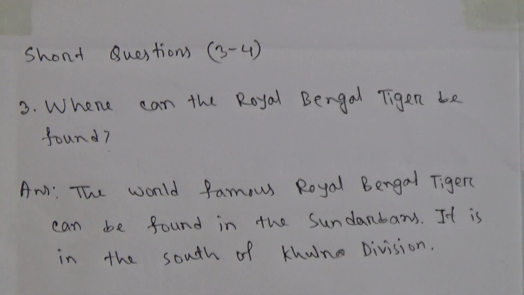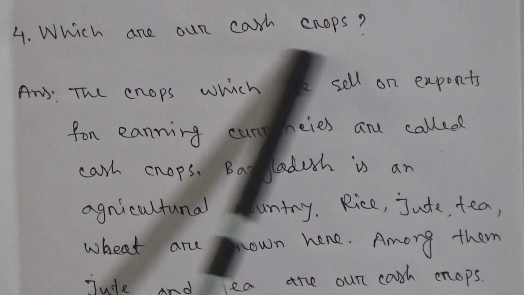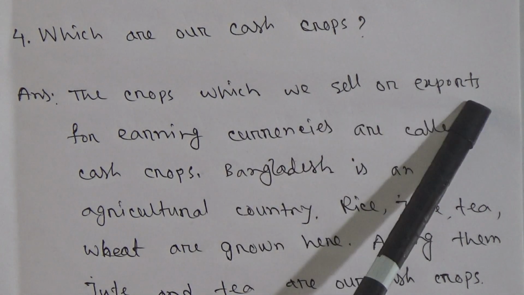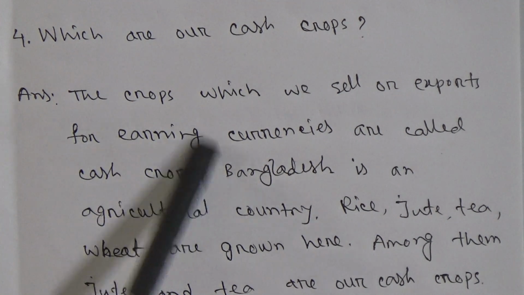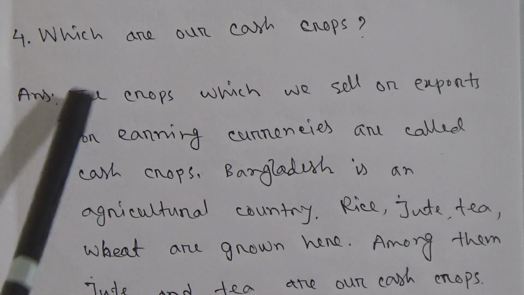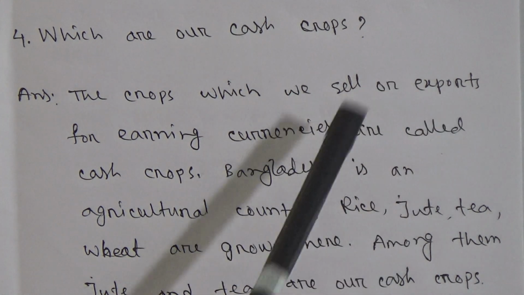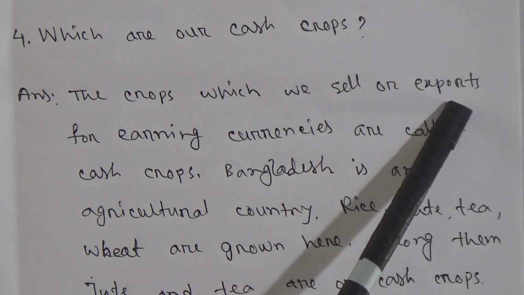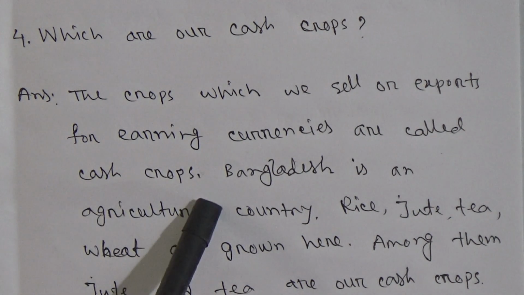So now question number 4. Which are our cash crops? The crops which we sell or export for earning currencies are called cash crops. So what is the definition of cash crops? The crops which we sell or export, that means we send to other countries, and in return we get money or currency, for earning currency actually, are called cash crops.